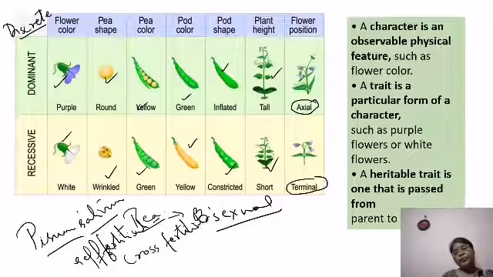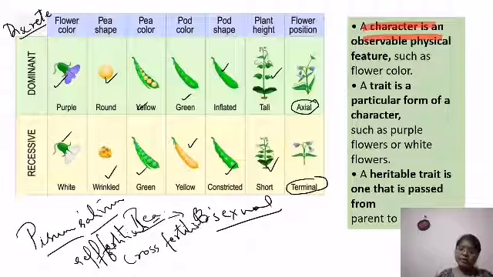And remember, a character is an observable feature, something you can look at and observe. And what is a trait? Try to understand, because these words will come and you should know the difference between them. A trait is a particular form of a character.